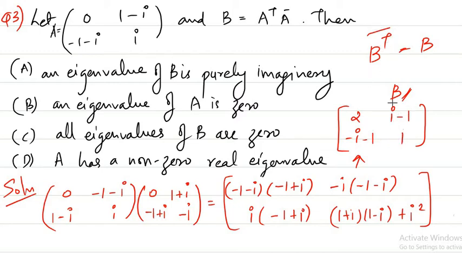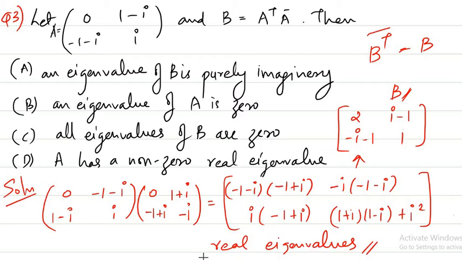Here if you take the conjugate you get minus i minus 1, and here it becomes i minus 1, and again you take the transpose, so you get the same matrix. So B is a Hermitian matrix, and for Hermitian matrices we have an interesting property that all the eigenvalues are real. This is another property you must keep in mind about Hermitian matrices.